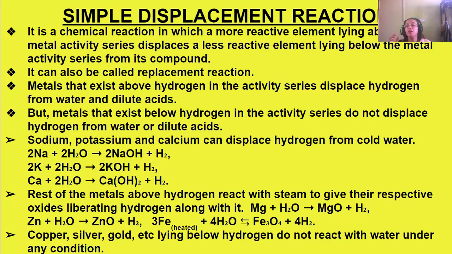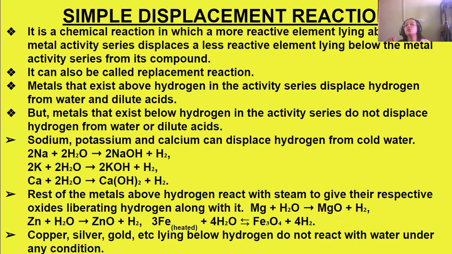So the metal which is above hydrogen in the activity series will displace the less reactive element lying below hydrogen from its compound.